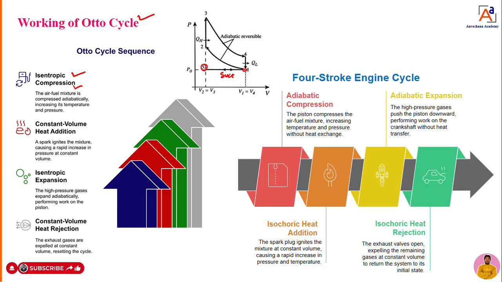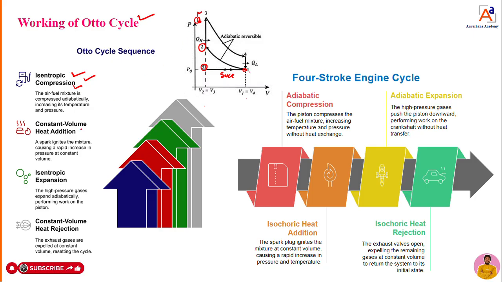Isentropic compression. When it reaches point 2, the piston is moving from BDC to TDC. Hence the volume decreases whereas the pressure increases. So from point 1 to 2 is adiabatic compression or isentropic compression. At point 2 to 3, what are we doing now?